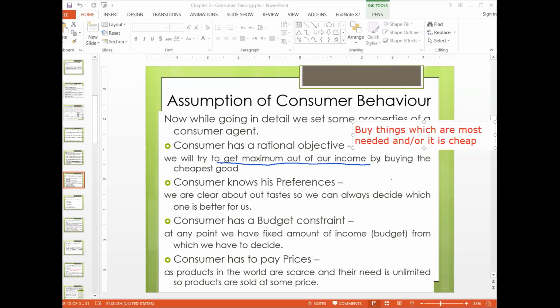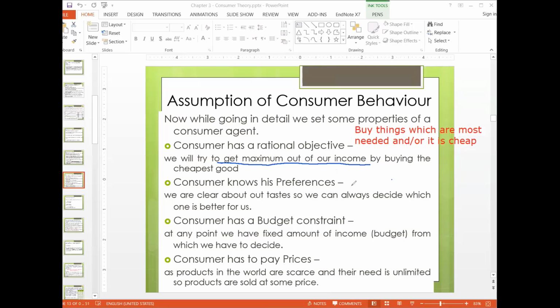Secondly, he will try to get things if they are cheap. This is the first objective. He knows that his income is limited, so he will try to do these two things so that his utility is maximum.